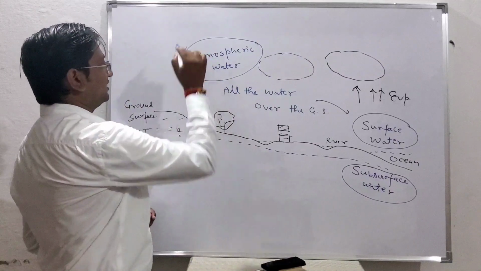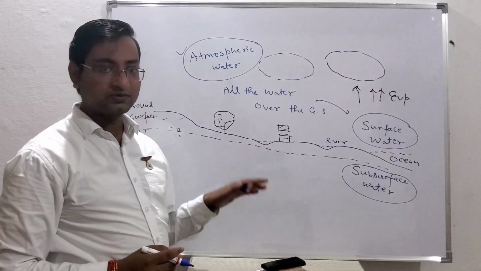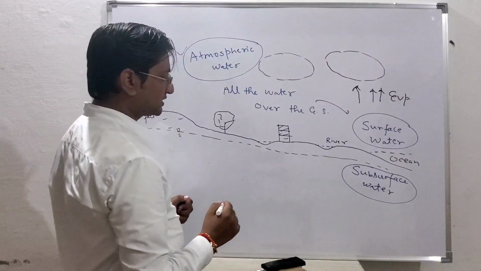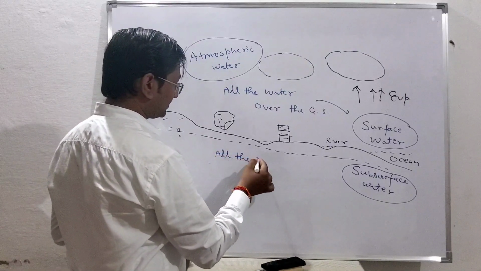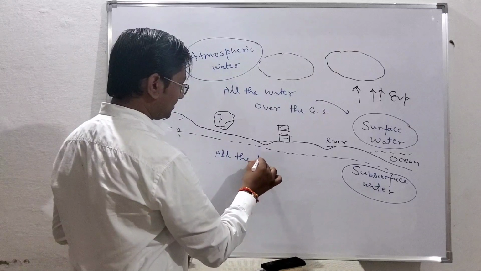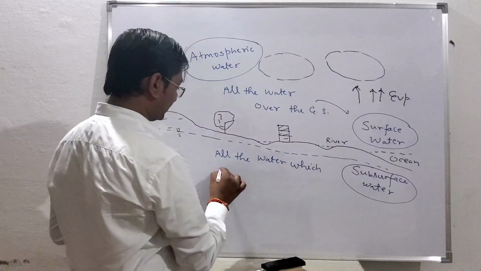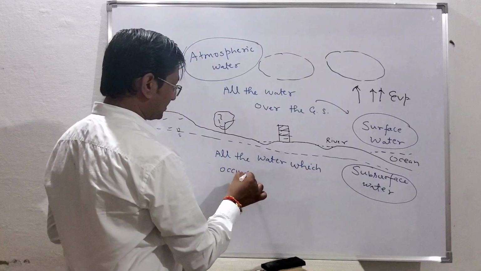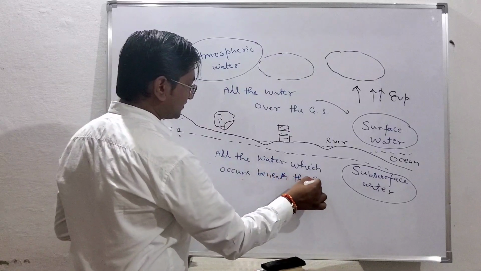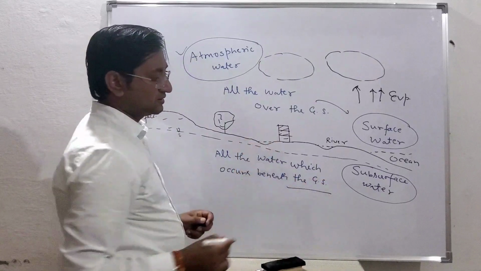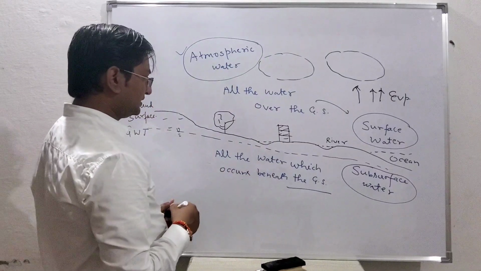Similarly, water that is available below the ground surface is called subsurface water. So I will simply write: all the water which occurs beneath the ground surface is called subsurface water.